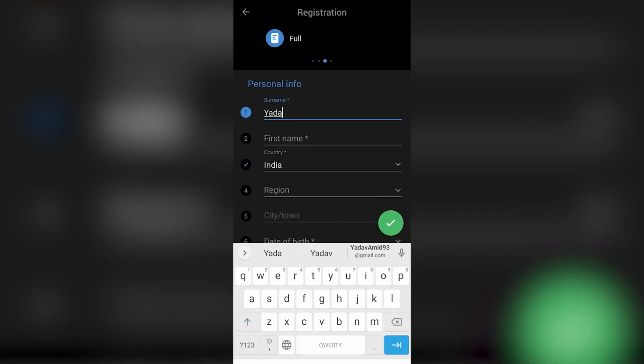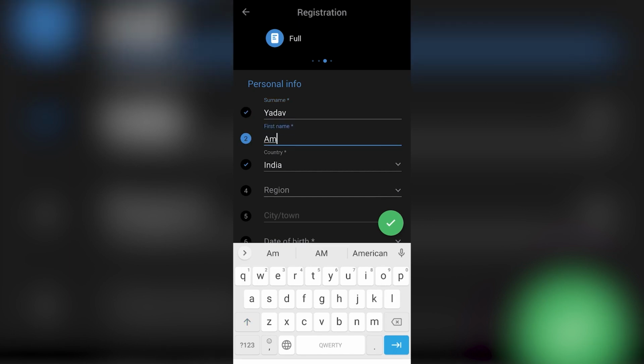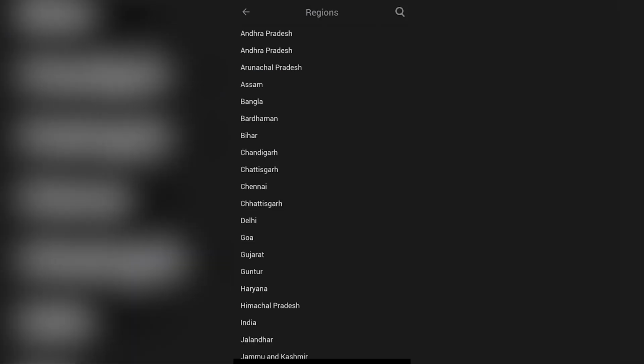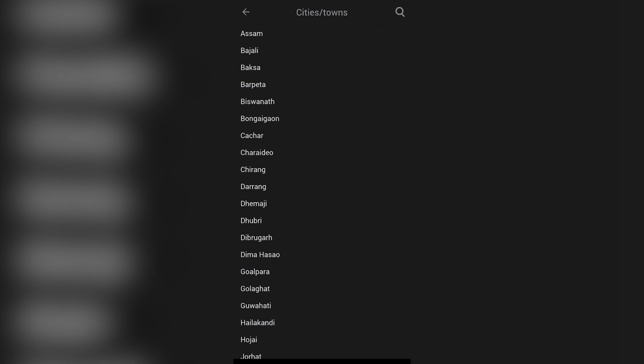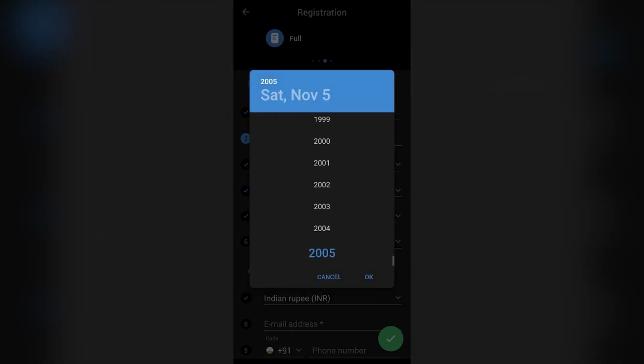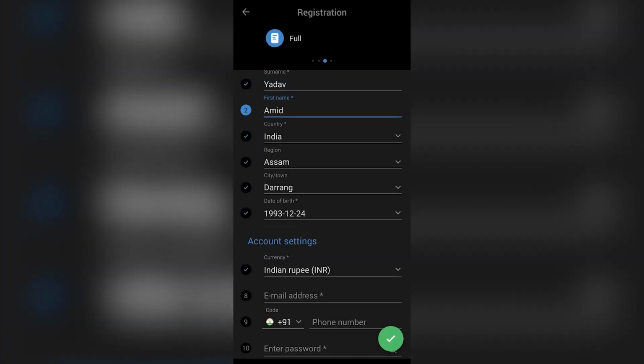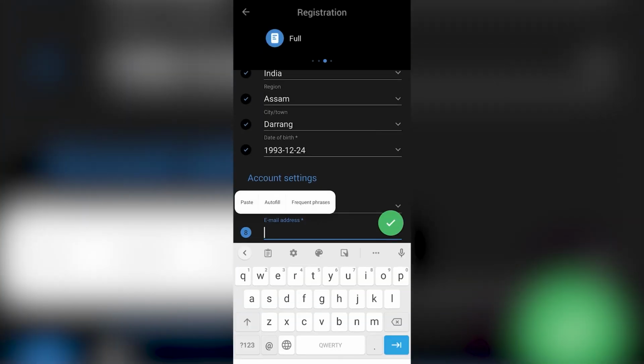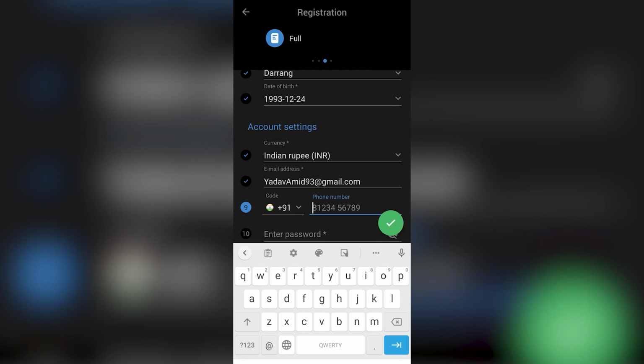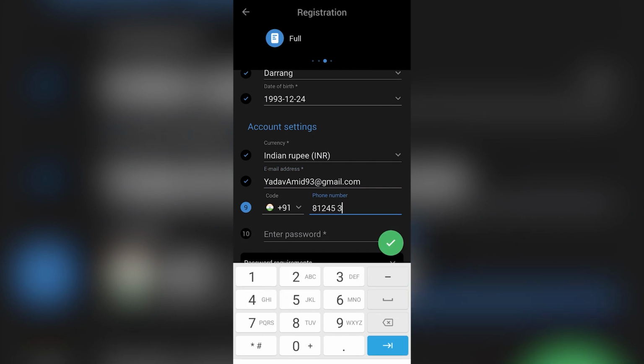Click on it and write your name, surname, your country, region. Enter your date of birth, currency. Enter your email address and phone number. Come up with a strong password.